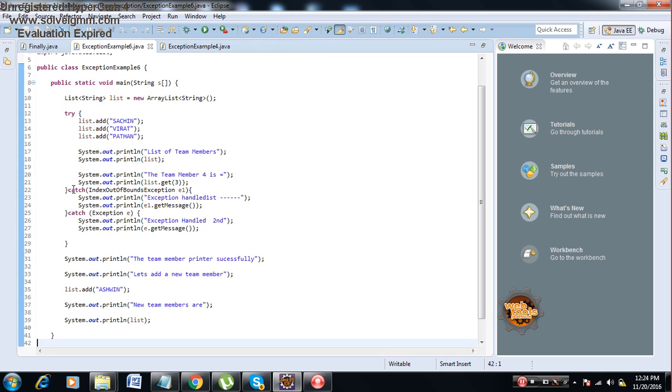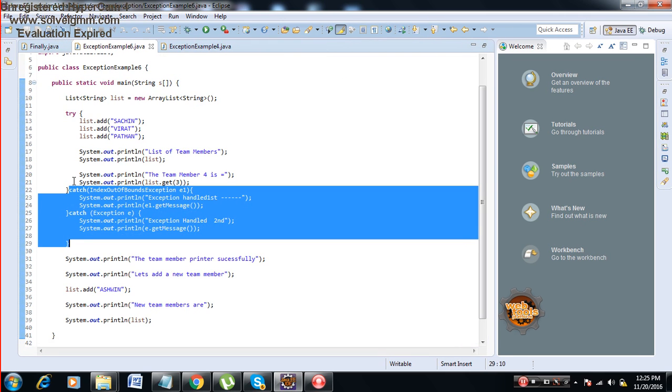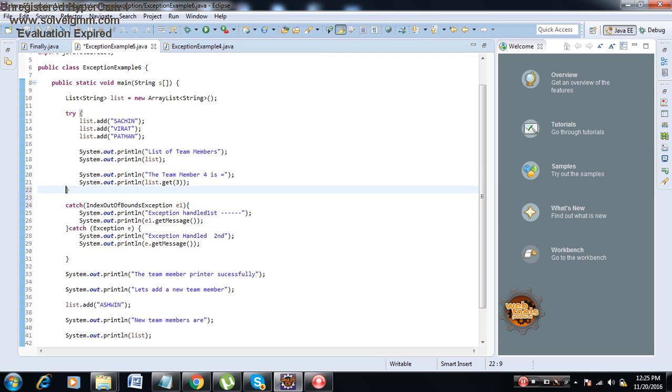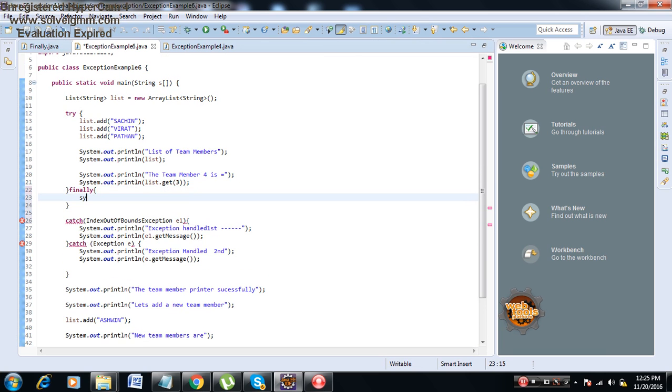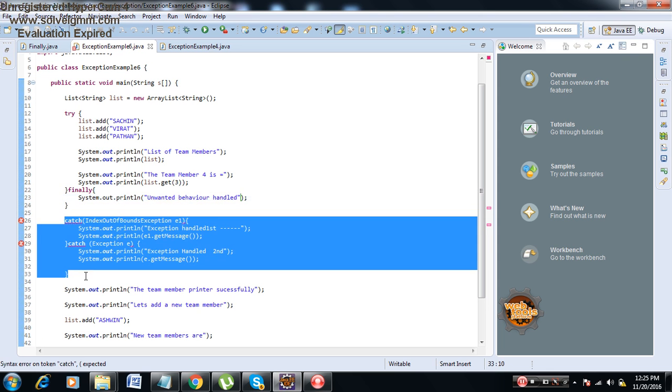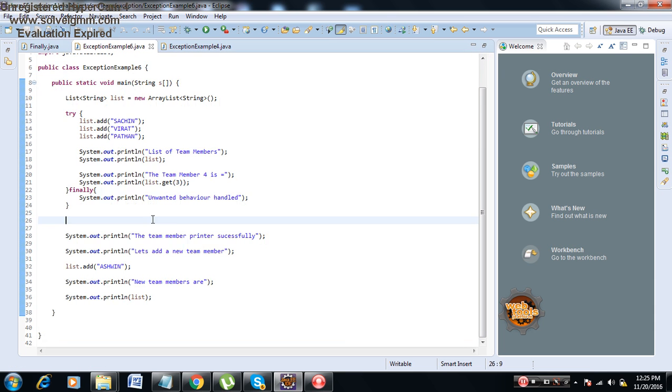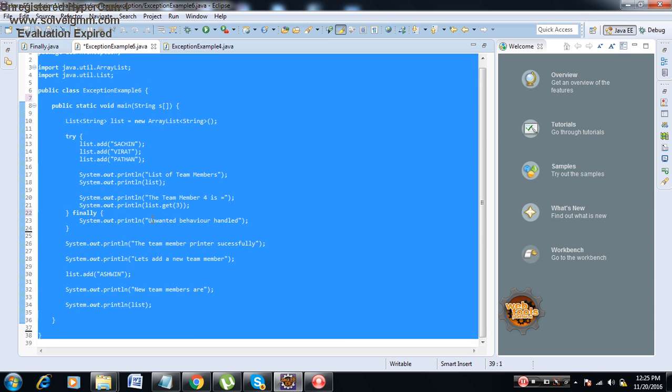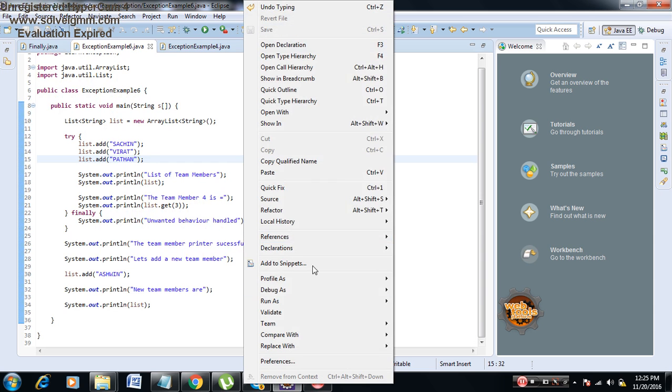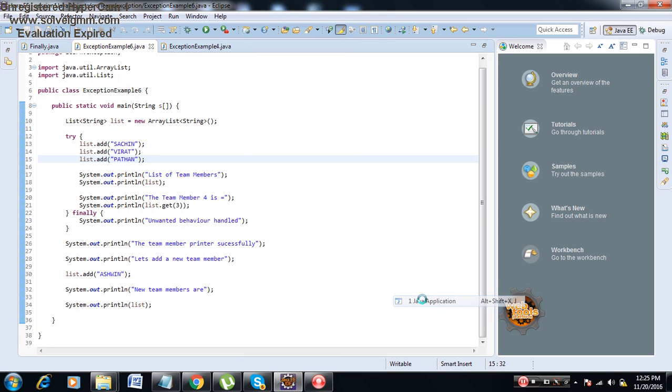Exception example 6, in place of the catch block, we can even have a finally clause. Finally, let's say System.out, unwanted behavior handled. Then I'll remove these two catch blocks. Now I'll right click, run as Java application.